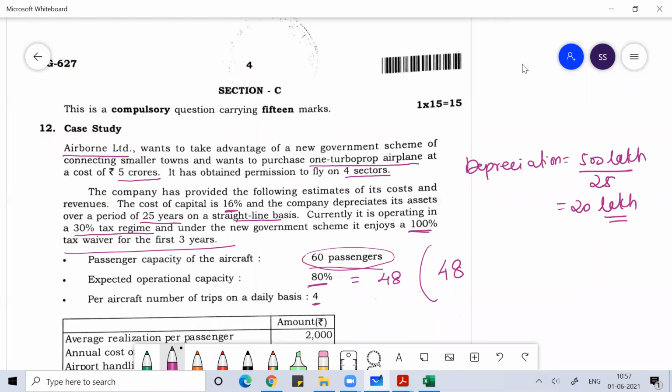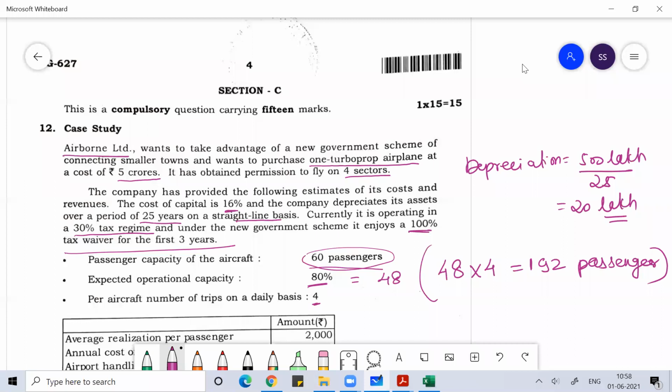What is given here, at every time you have 48 passengers, then per aircraft number of trips on a daily basis. So number of trips means every trip you can have 48 passengers. So the total daily, how many passengers are going and coming, that would be 192 passengers. So every day you have 192 passengers traveling on your flight.